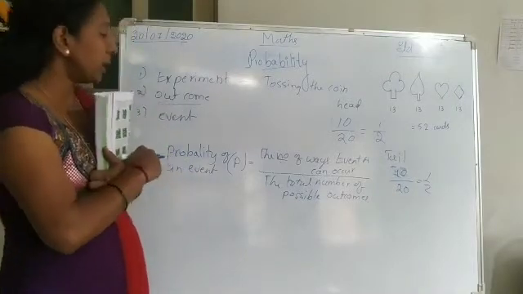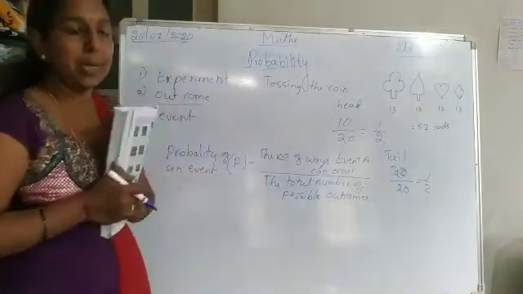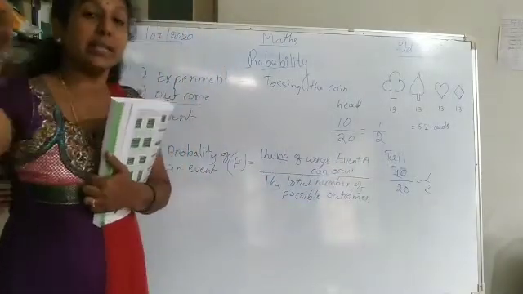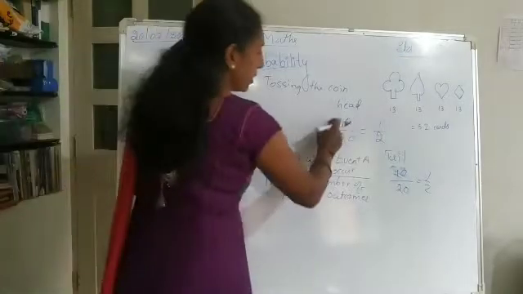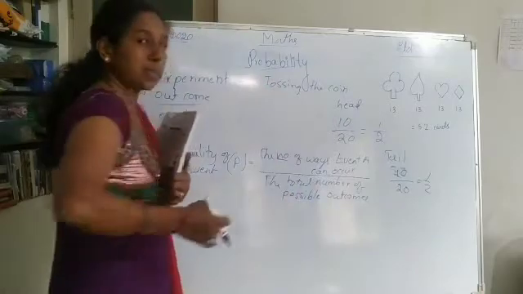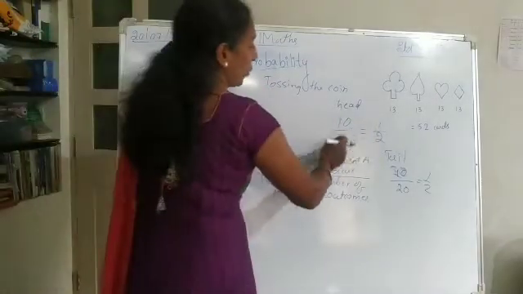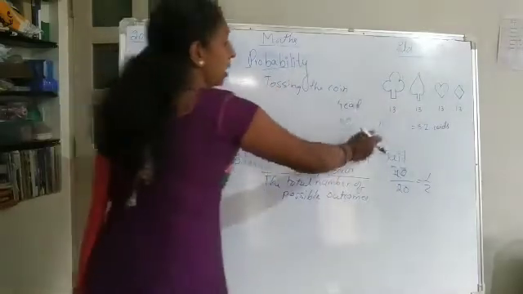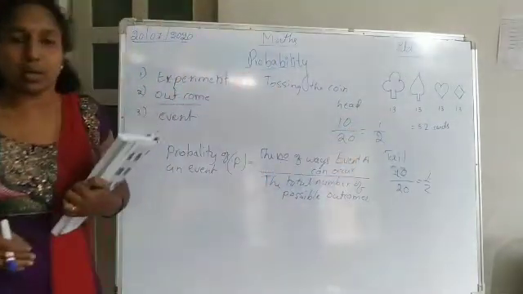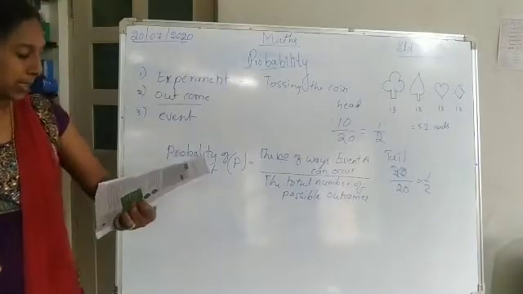So what is the meaning here? The number of ways event A can occur means how many times you get the head, that is here 10. The total number of possible outcomes, both head and tail together, is 20, because I have done it 20 times. So 1 by 2 is the outcome. This is how we find the probability.